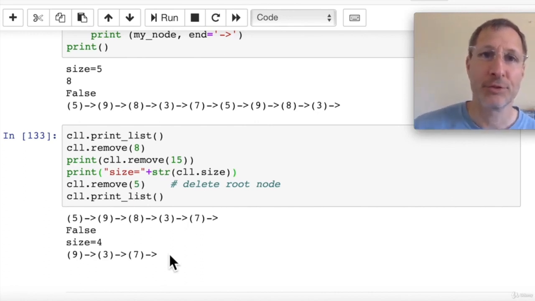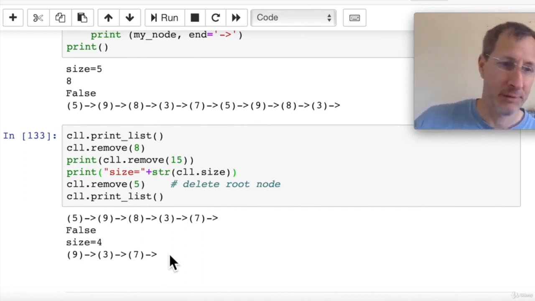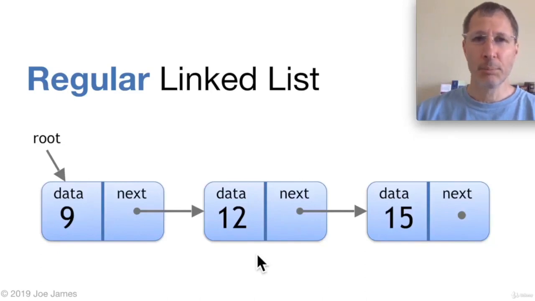So that wraps up this lecture on the circular linked list. Now let's look at doubly linked lists. These are also sometimes called bidirectional linked lists because they have arrows pointing both directions, to the next node and to the previous node. So a regular linked list looks like this.